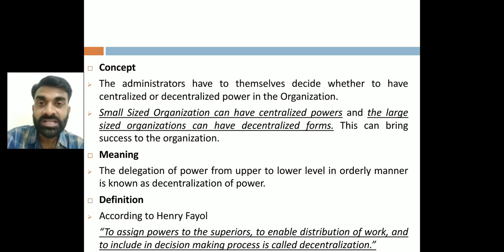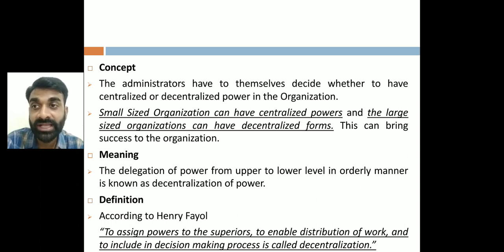The top level management is going to have the supreme authority. They will be taking the decisions which will be applicable to the whole organization or whole business unit, right? Middle level management will be assigned authority and responsibility up to the limit of that particular department only, right? Suppose a production department head is there, then they are going to have the authority to run that particular department, right?